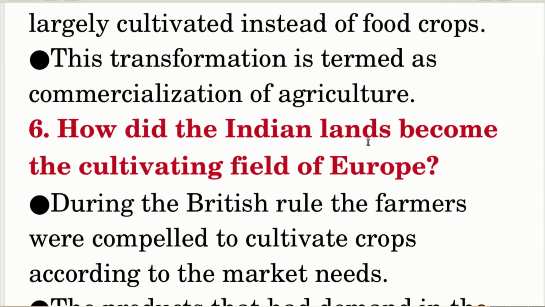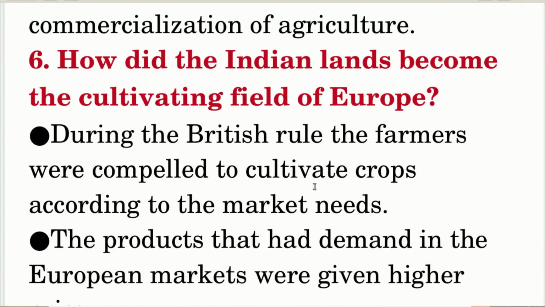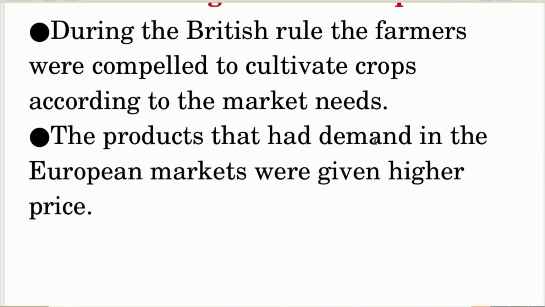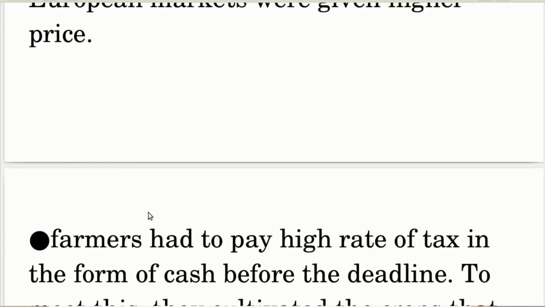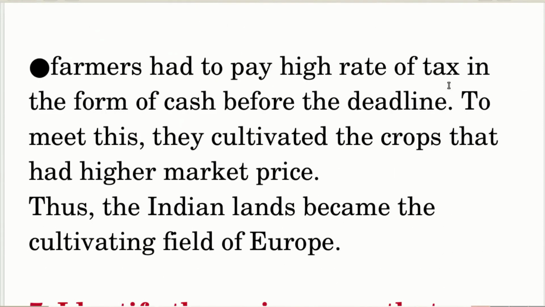How did the Indian lands become the cultivating field of Europe? During the British rule, the farmers were compelled to cultivate crops according to the market needs. The products that had demand in the European markets were given higher price. Farmers had to pay a high rate of tax in the form of cash before the deadline. To meet this, they cultivated the crops that had higher market price. Thus, the Indian lands became the cultivating field of Europe.